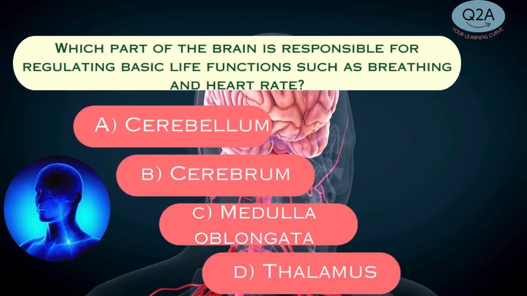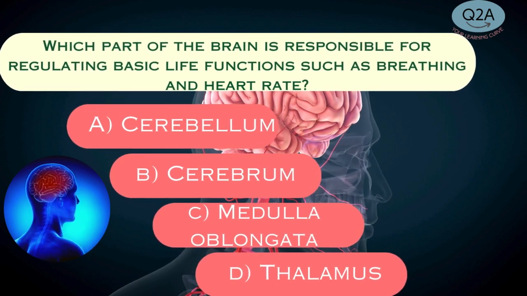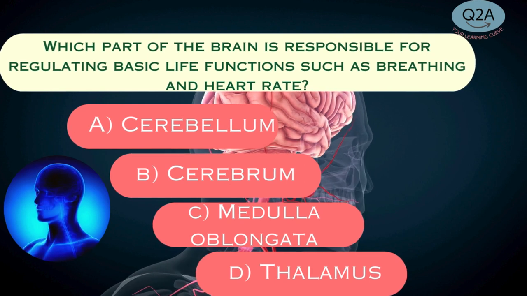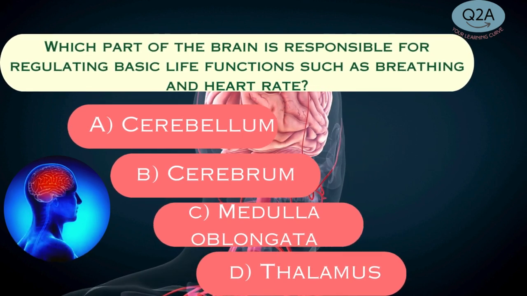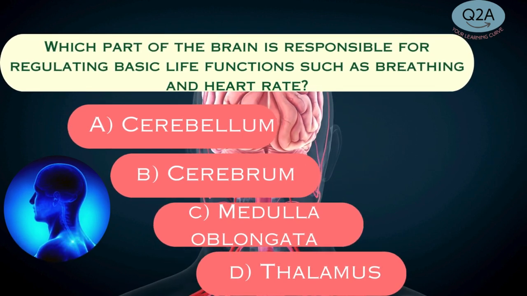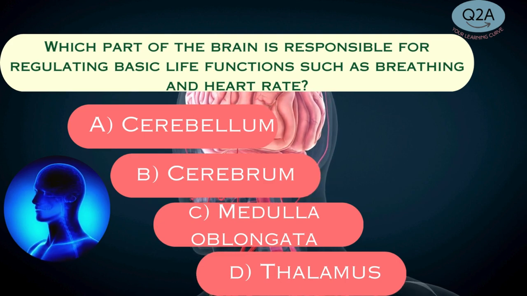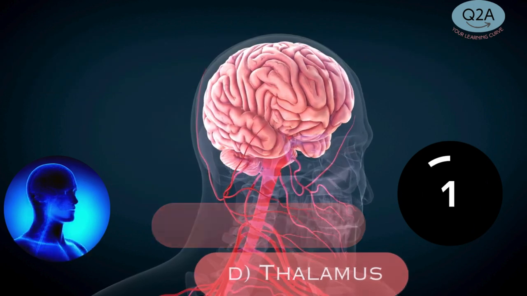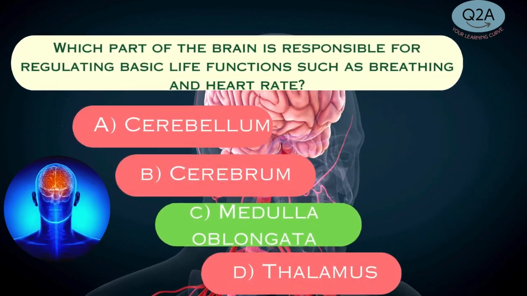Which part of the brain is responsible for regulating basic life functions such as breathing and heart rate? A. Cerebellum. B. Cerebrum. C. Medulla oblongata. D. Thalamus. Answer C. Medulla oblongata.